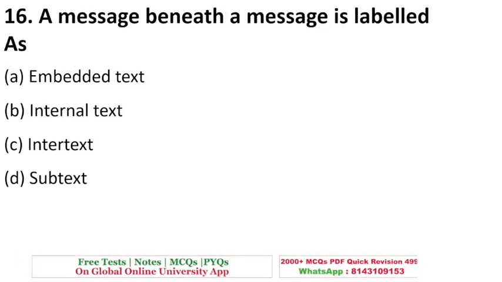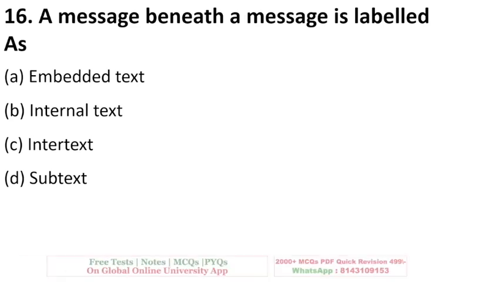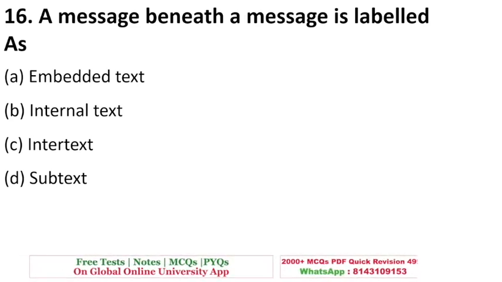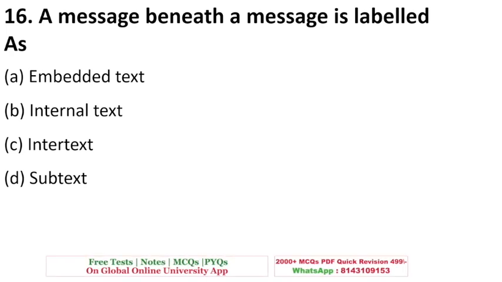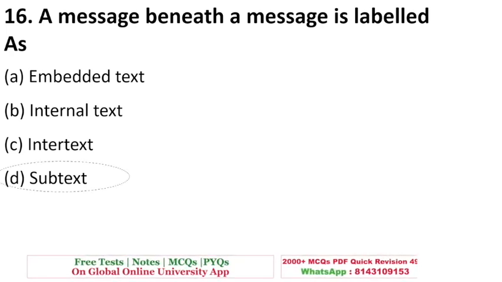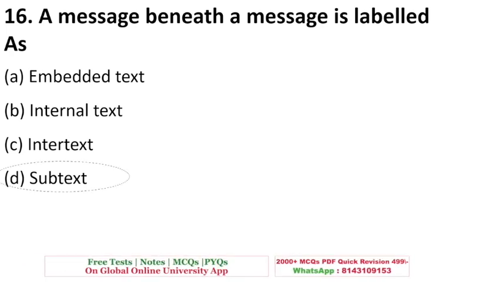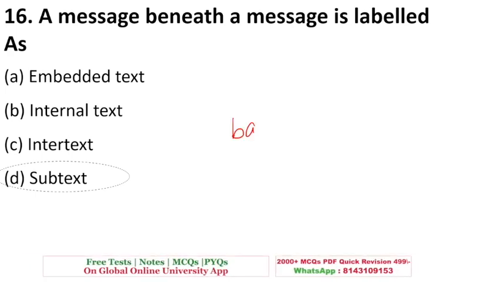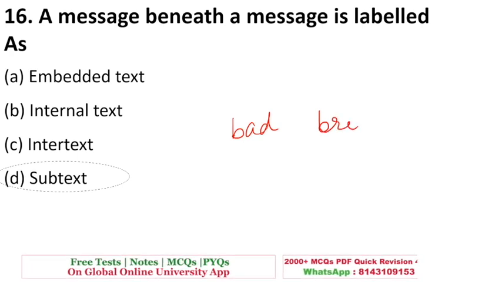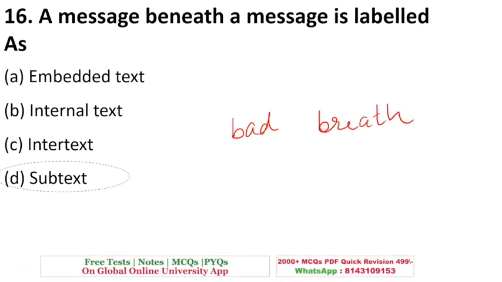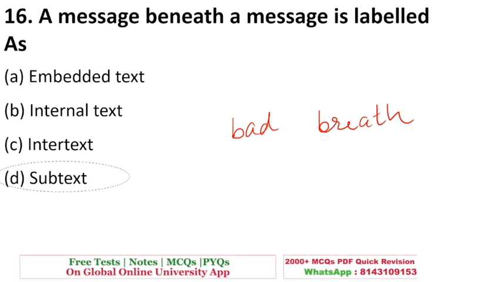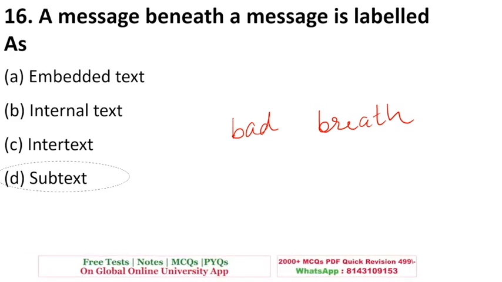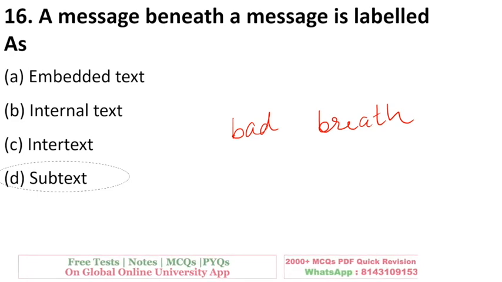A message beneath a message is labeled as embedded text, internal text, intertext, or subtext. The right answer to this question is option D, subtext. It means you know that somebody has bad breath. Whenever he is saying there's a bad smell coming out from that person's mouth, instead of saying that your mouth is smelling bad, you can say, okay, there is a new flavor of mouth freshener.